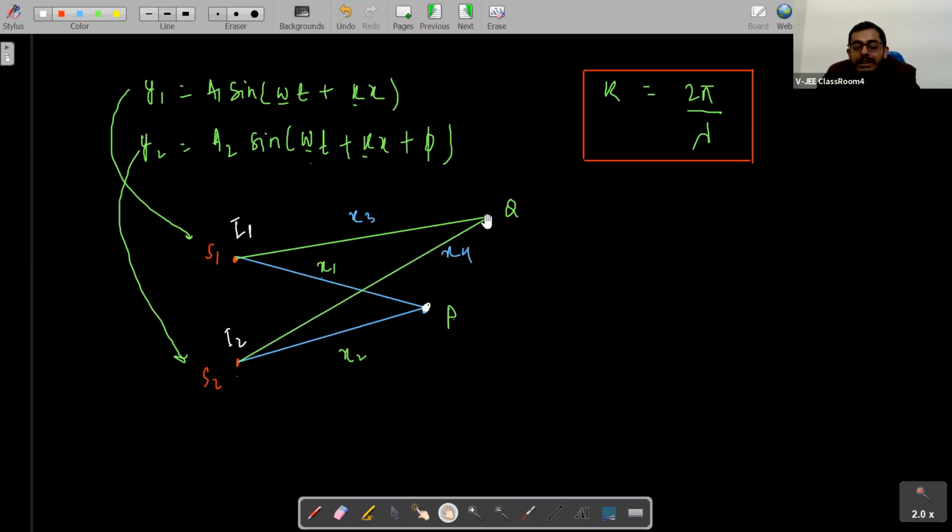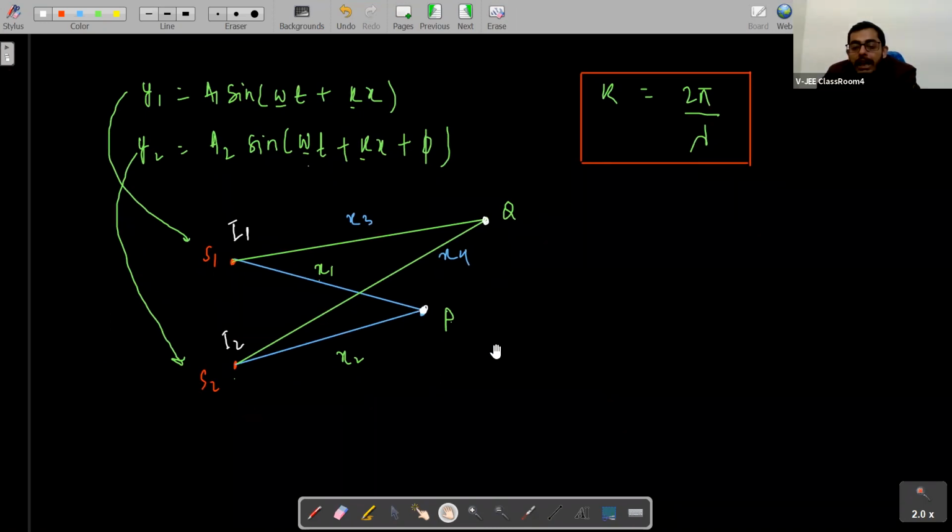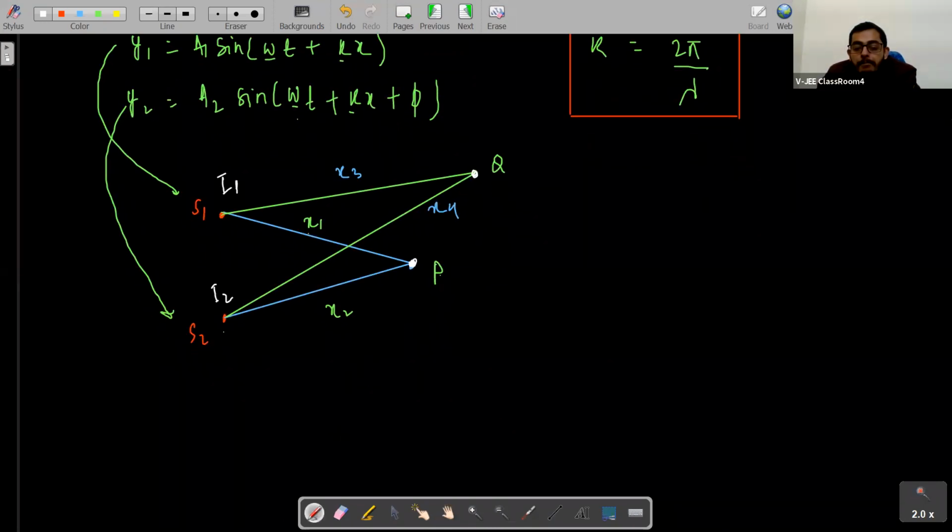So what will be the resultant amplitude of these two waves at point Q and at point P? Can we calculate that, students? Yes, we can. We can calculate that because at point P, what will be the two waves interfering at point P? Can you tell me? Y1 is equal to A1 sine omega t